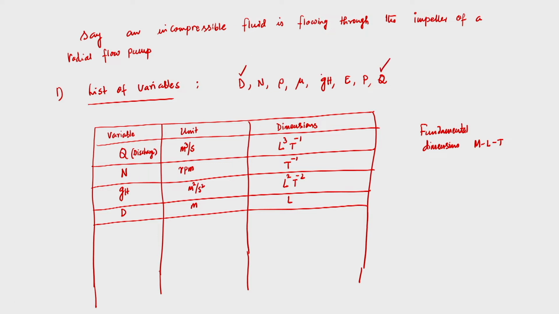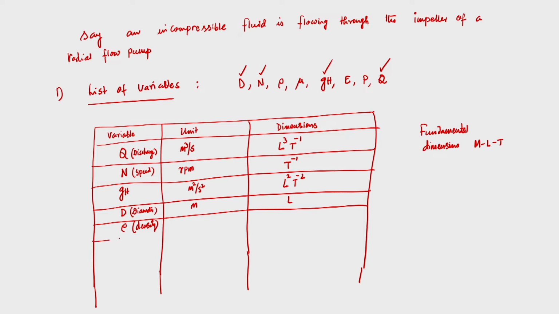So remaining is rho, density. So this is the diameter, this is the speed of the pump, and this is the energy, we can say rather. Now this is density.